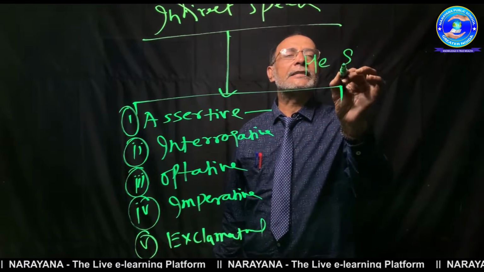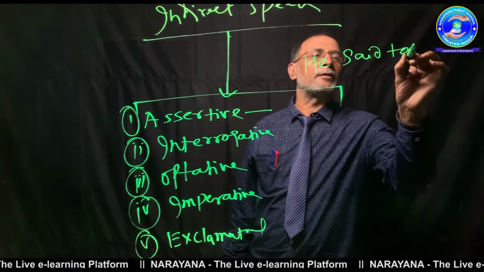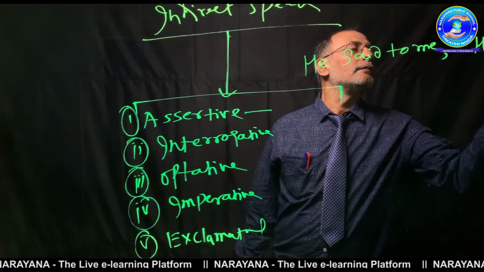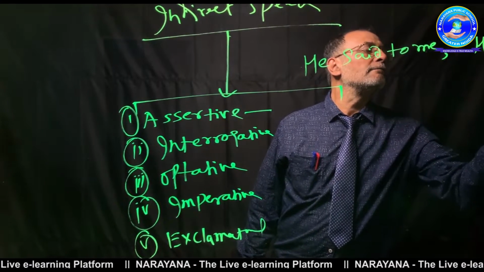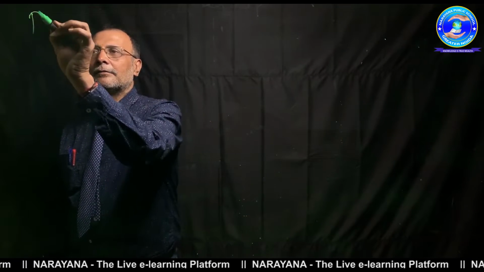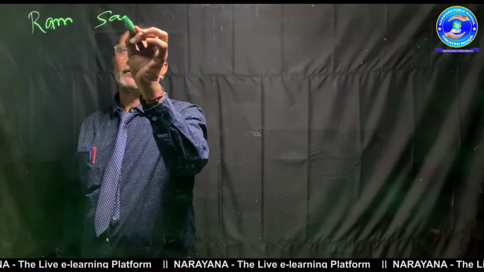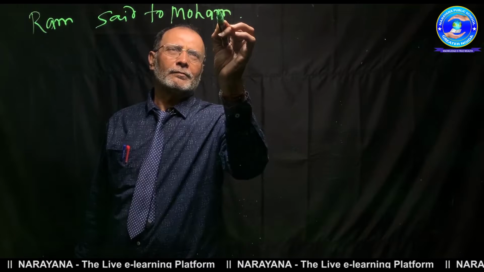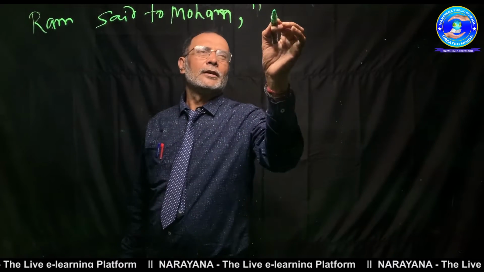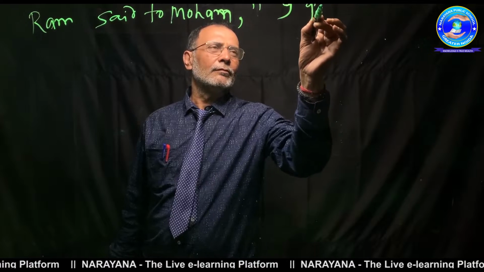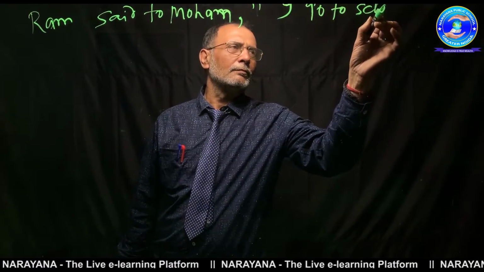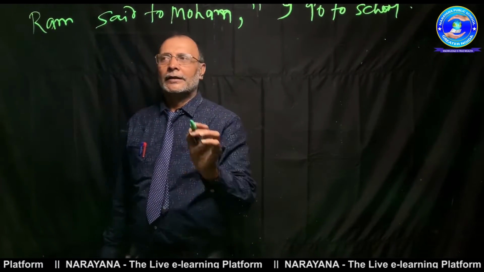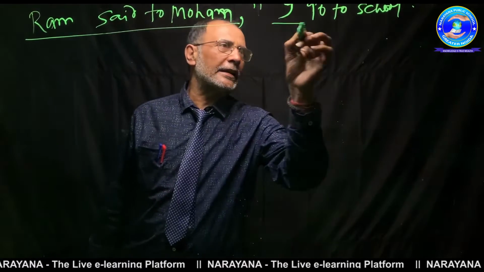Just follow my words. He said to me, he is a good boy. Sir, one sentence is: Ram said to Mohan, I go to school. Now see, a simple sentence here. Ram said to Mohan, "I go to school." You are seeing this is the first part of the sentence and this is the second part of the sentence.